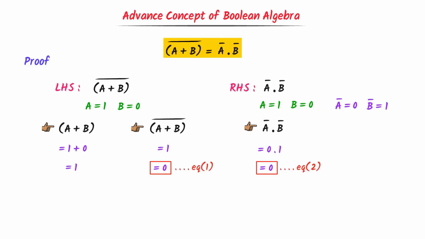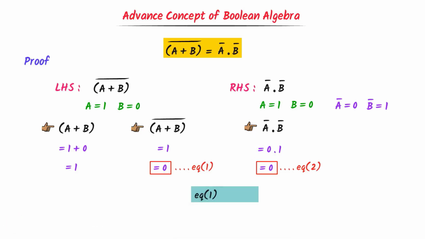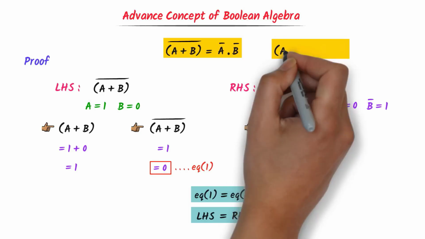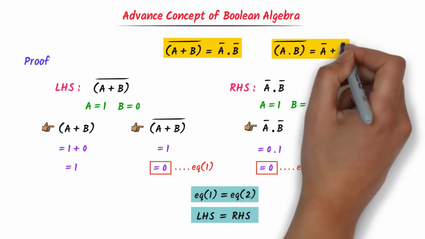We can see that in equation number 1, A plus B whole bar equals 0, and equation number 2, A bar dot B bar, is also equal to 0. Hence equation number 1 is equal to equation number 2 and left hand side is equal to right hand side. Therefore, we say that A plus B whole bar equals A bar dot B bar. Similarly, A dot B whole bar is equal to A bar plus B bar.